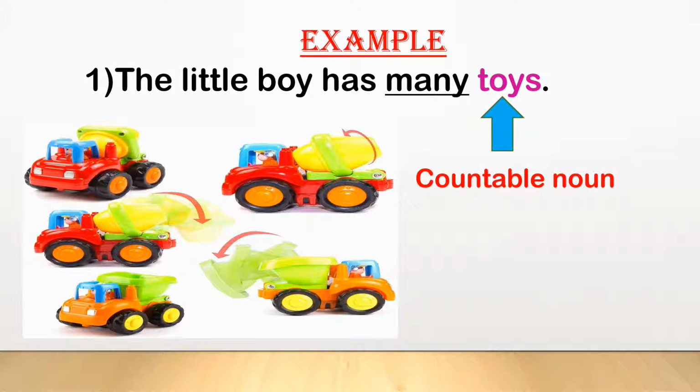Children, now look at the sentence. The little boy has many toys. This is a positive sentence, and in this sentence, the word toys is a plural countable noun. So, we use the word many in the sentence. And the sentence will be, the little boy has many toys.